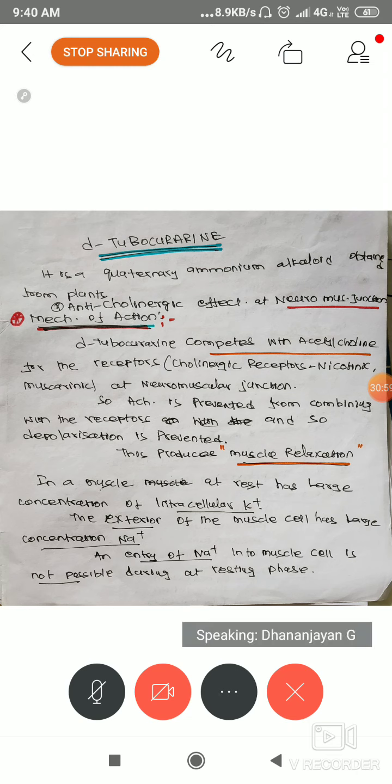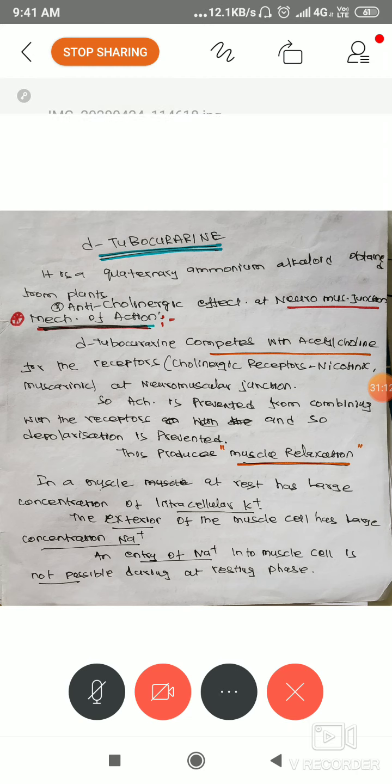This causes muscle relaxation, as simple as that. If you understood the meaning of anticholinergic, there will be a muscle relaxation effect, because acetylcholine action on muscle causes muscle contraction. We want the opposite, to relax, so muscle relaxation.